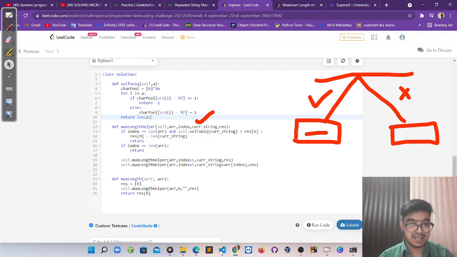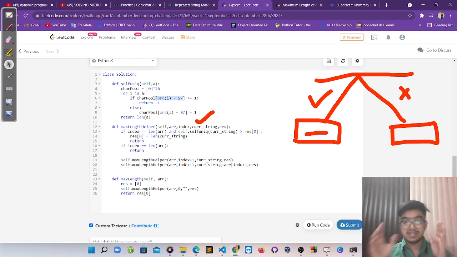So we take a character pool, which is nothing but an array, and we use the ord function in Python, where we can find the ASCII value. In Python, the ASCII value of a starts from 97 and z has 122. So we normalize it according to the size 26 array.